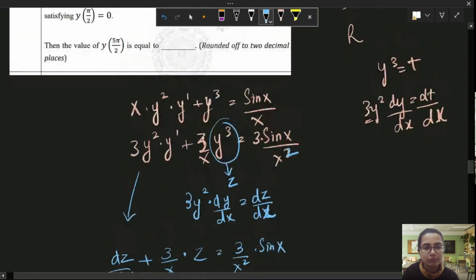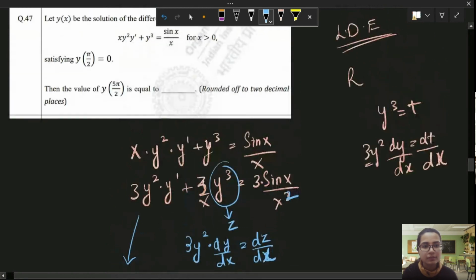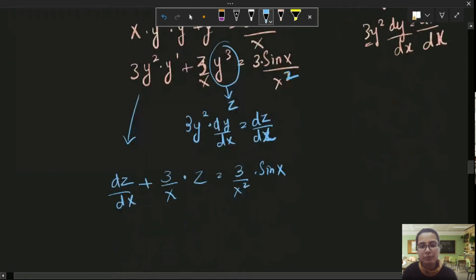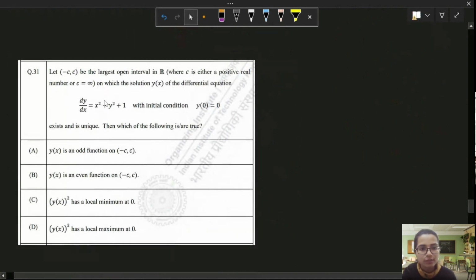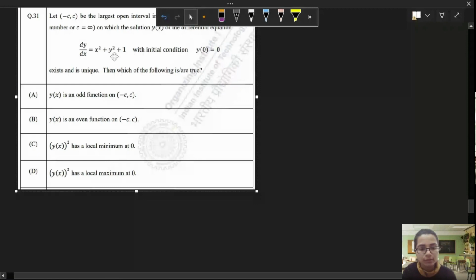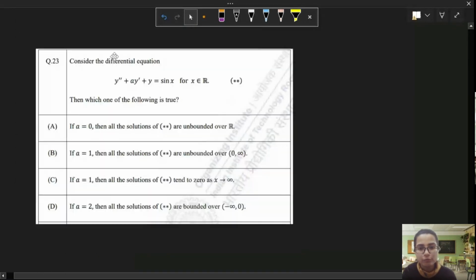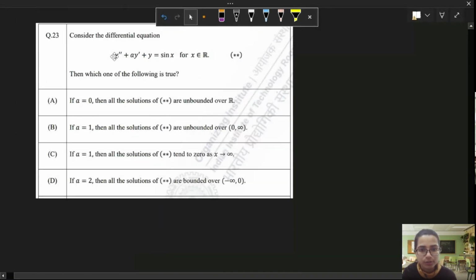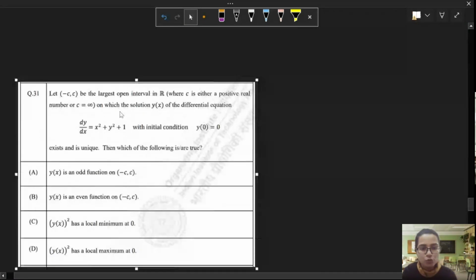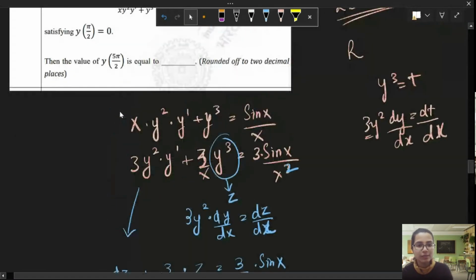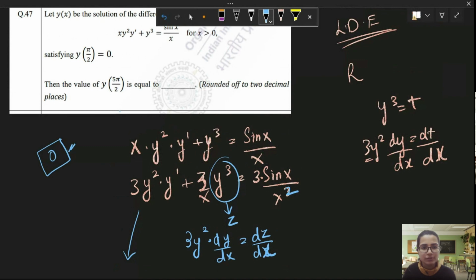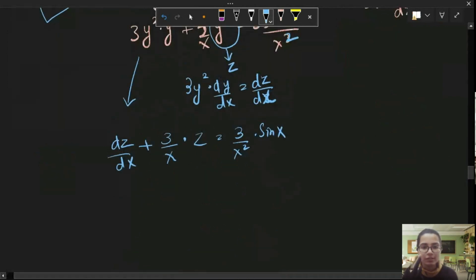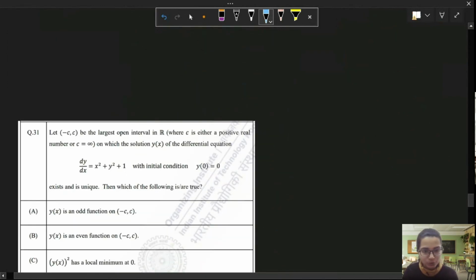Okay. Well, this question has answer 0. Do you want me to solve it completely? Let me see if there is one more question which will take time. And yes, we have 2 or 3 questions which I want to discuss. Do you want me to solve this or will you be able to solve this? I think its answer will be 0 as far as I remember. Ma'am, we can solve it. You can solve it, right? Yeah. It's a very easy question now. Very good. So let's move on to next one.